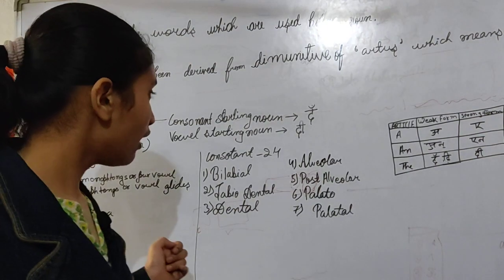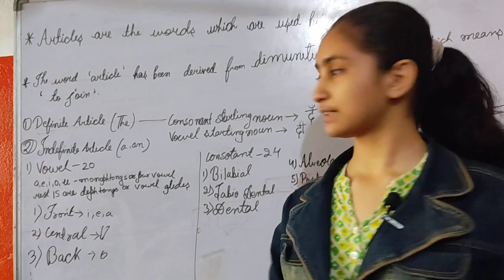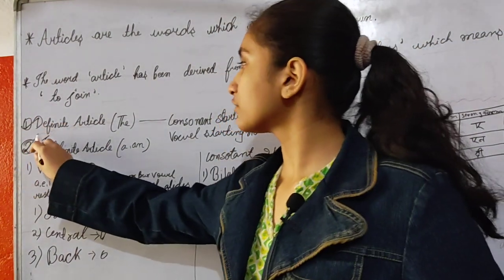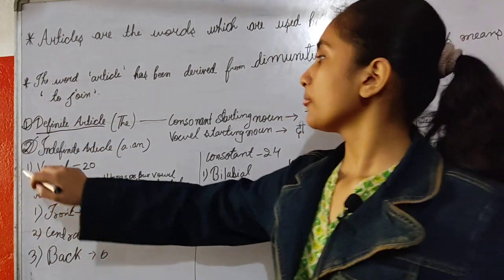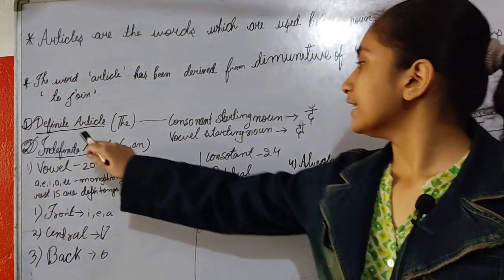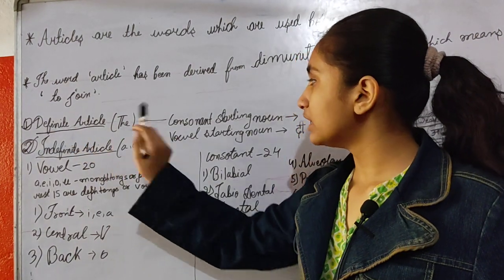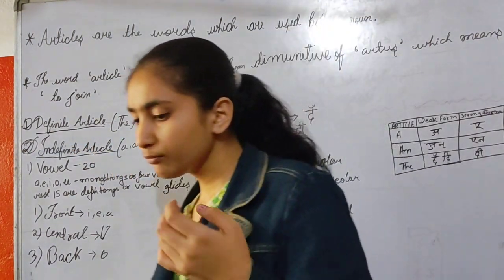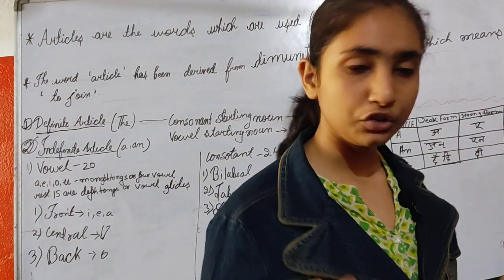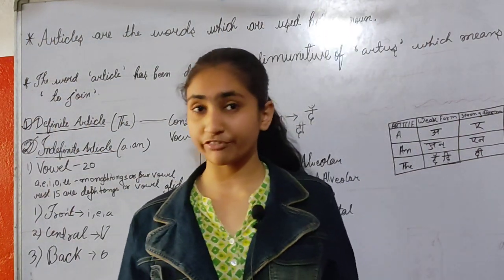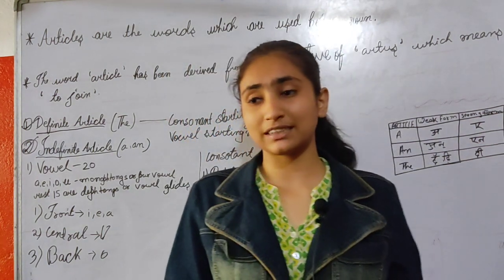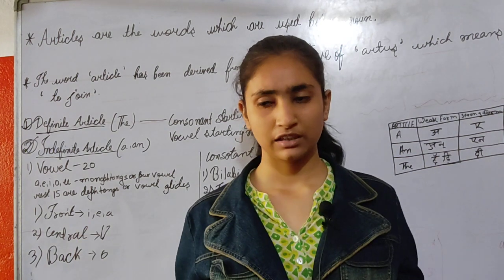Now, come to the types of articles. There are basically two types of articles. The first one is the definite article and the second one is the indefinite article. The definite article is the. Where do we use definite articles? To make something special, we use the definite article. The is used to make something special, something specific.